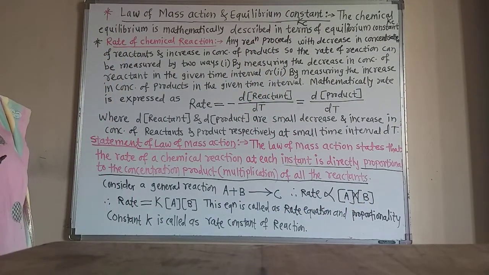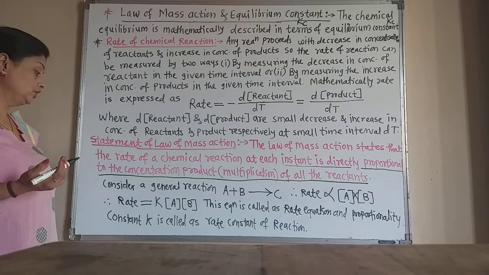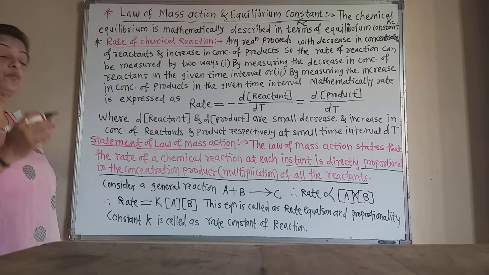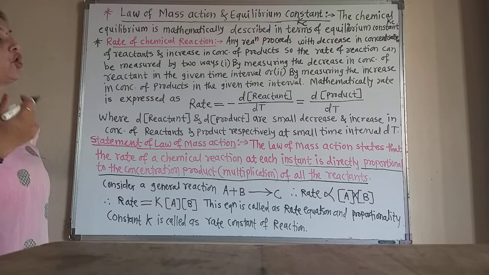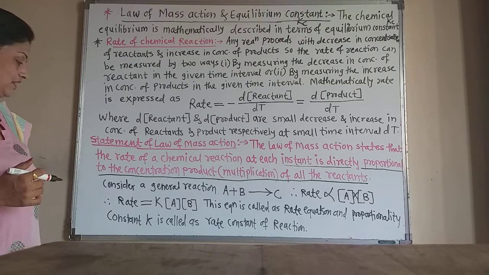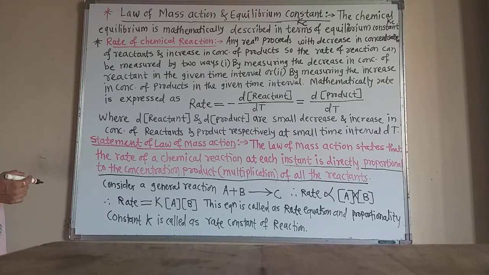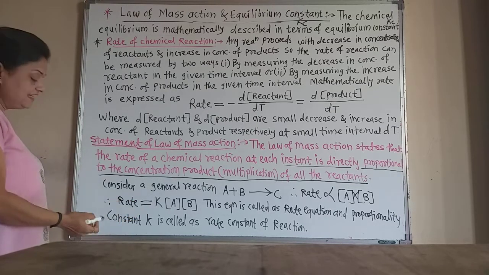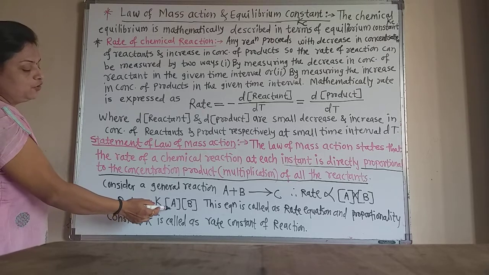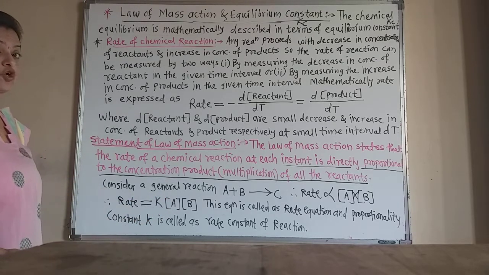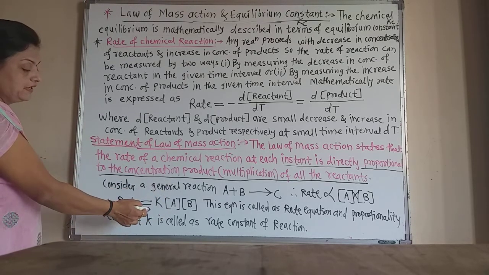So the law of mass action states that the rate of the chemical reaction at each instant is directly proportional to the product of the concentrations of all the reactants. Now, the proportionality constant is K here. Therefore, rate is equal to K into concentration of A into concentration of B. Now, the equation becomes this way.